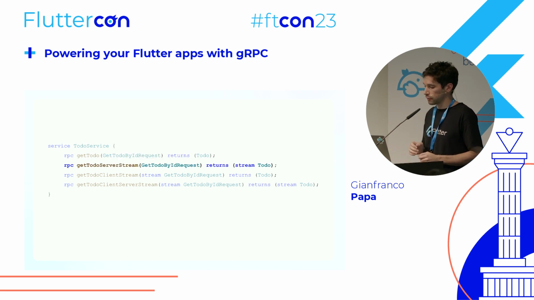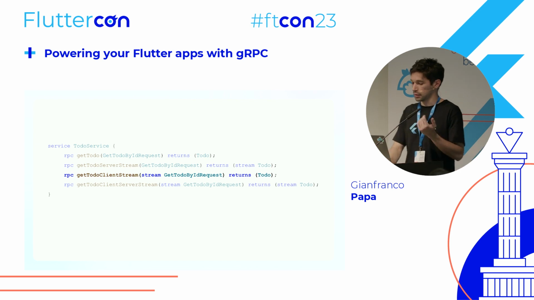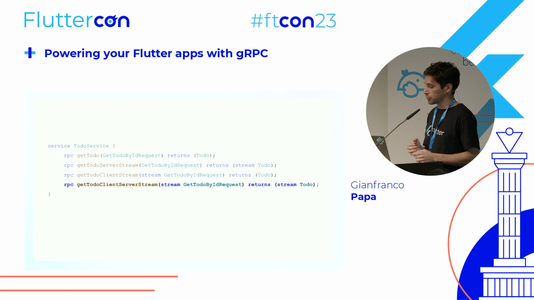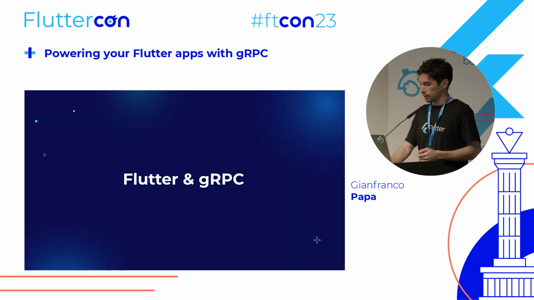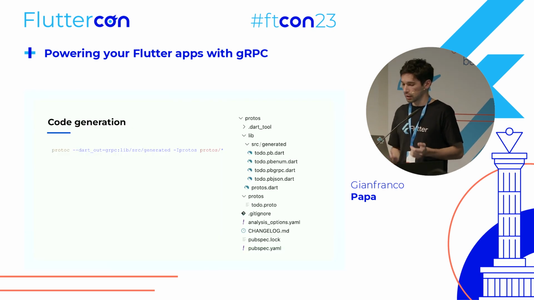In the case of server-side streaming, we will need to only add the keyword stream to the method. Again, for the client it will be the same, but in the request. And if we want client-server streaming, like bidirectional streaming, we need to add stream in both the request and the response. So really easy. And how does all of this integrate into Flutter, right? So how can we start using gRPC and connect it with Flutter?